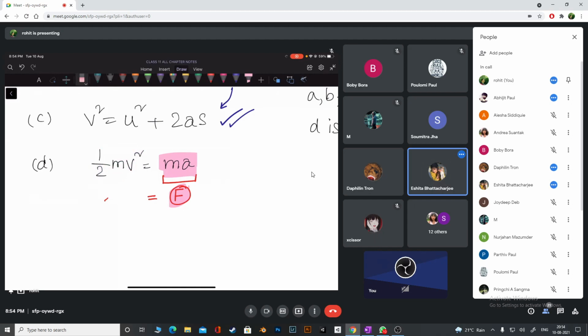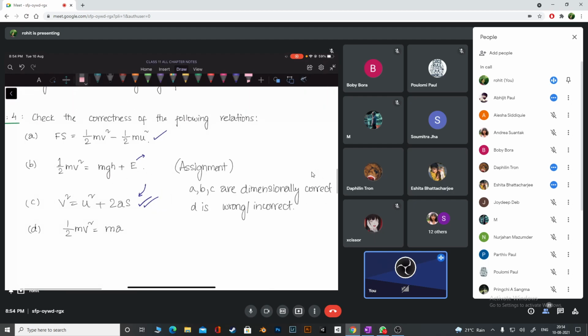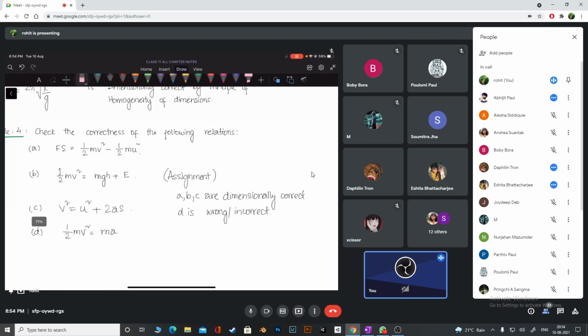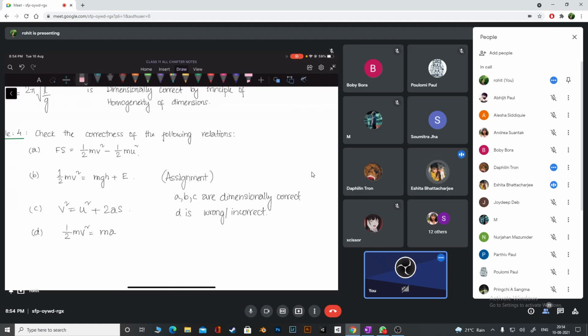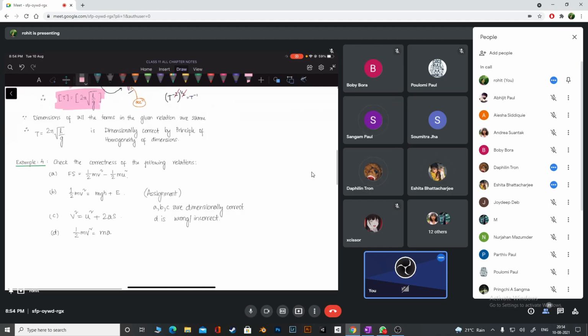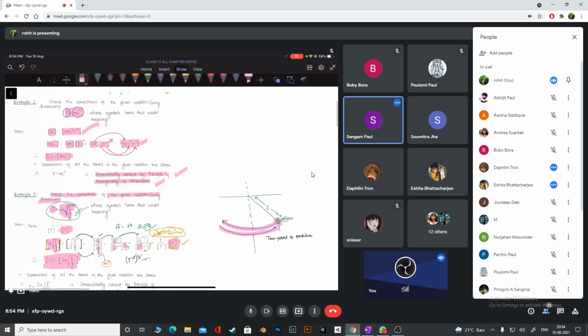Okay, so you tell me later. Of course you can do it using dimensions, but directly also you can do it. So that is one thing. I think we are fine with how to check, right? Is it okay? I think I can say it's okay.